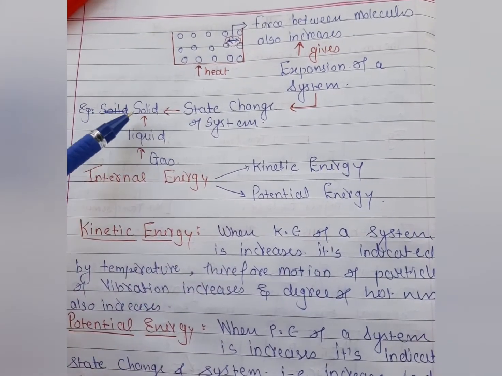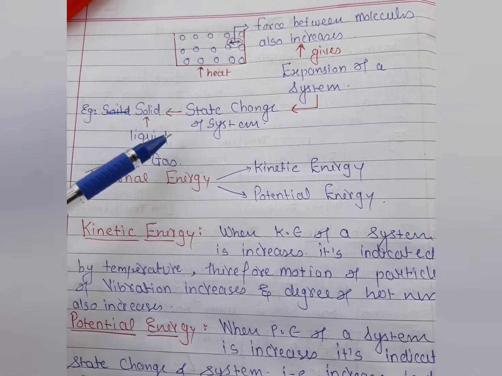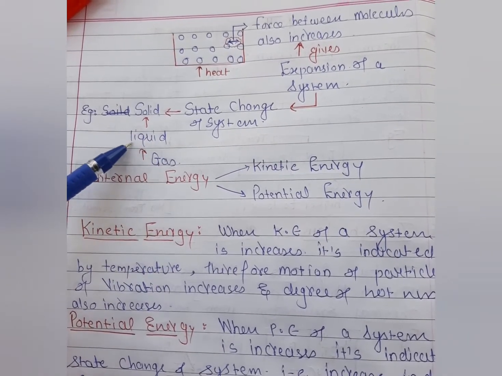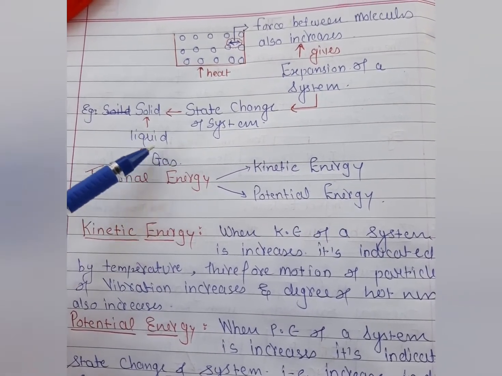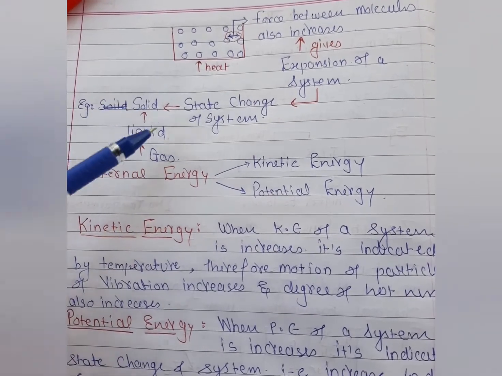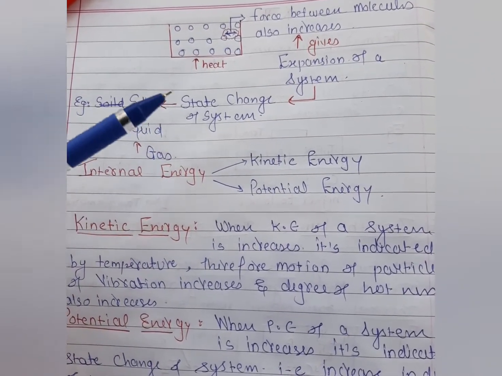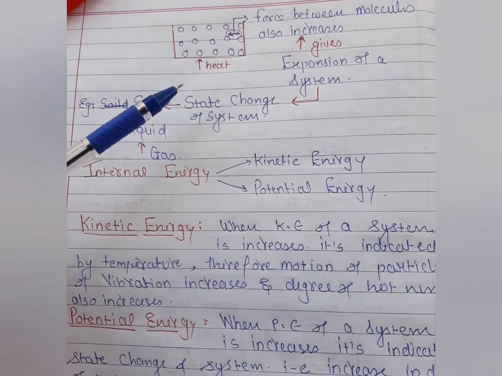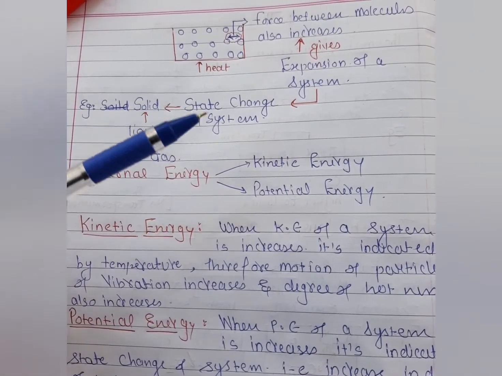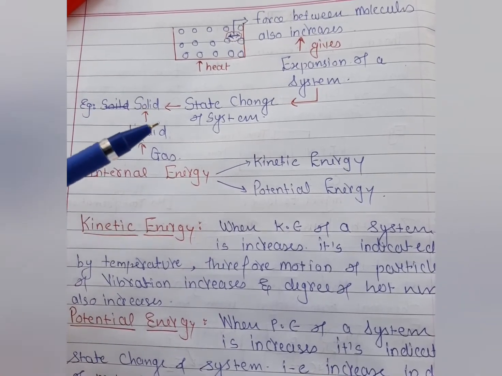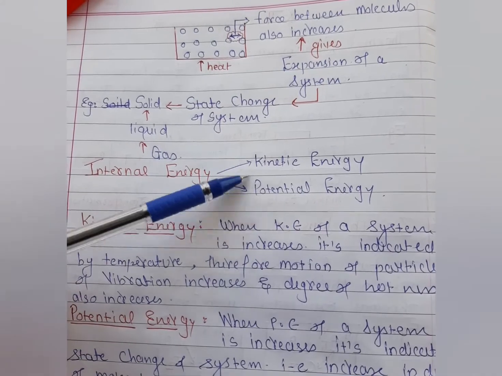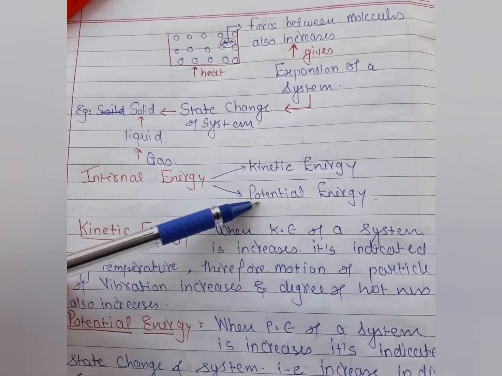Again I'm giving the example: solid becomes liquid, liquid becomes solid, liquid becomes gas. Here I consider the water molecule. So liquid is converted into gas, nothing but water vapor. This happens when we give heat to any container, any substance. I already explained that when we give heat to any system, the molecules use that heat and their internal energy is converted into two parts, that is kinetic energy and potential energy.